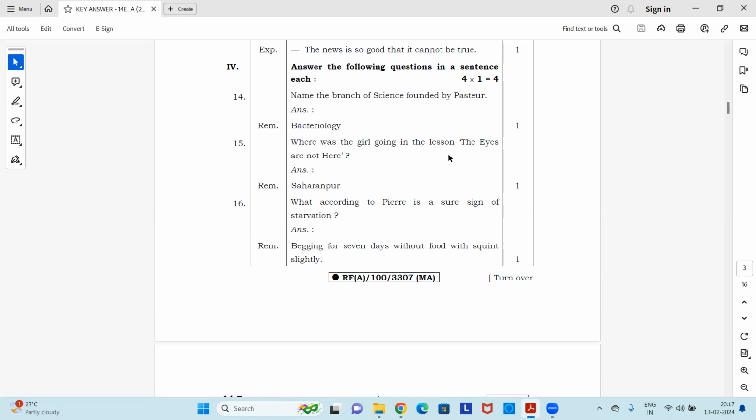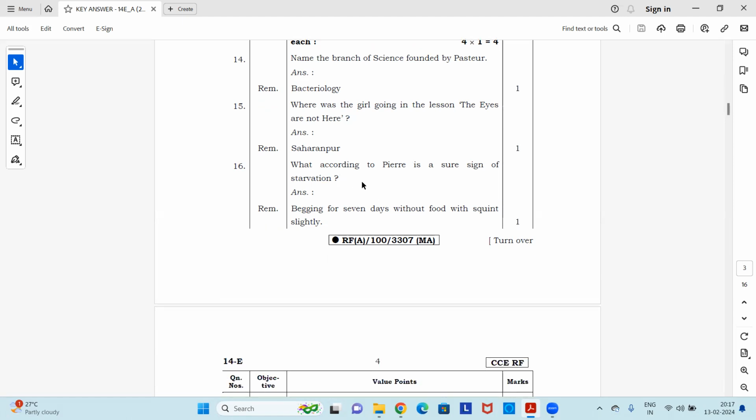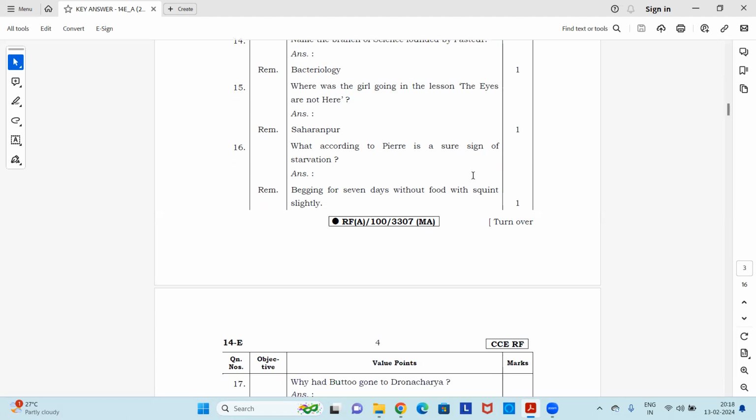Where was the girl going in the lesson? Answer is Saharanpur. The girl was going to Saharanpur. Next question 16. What, according to Perry, is a sure sign of starvation?